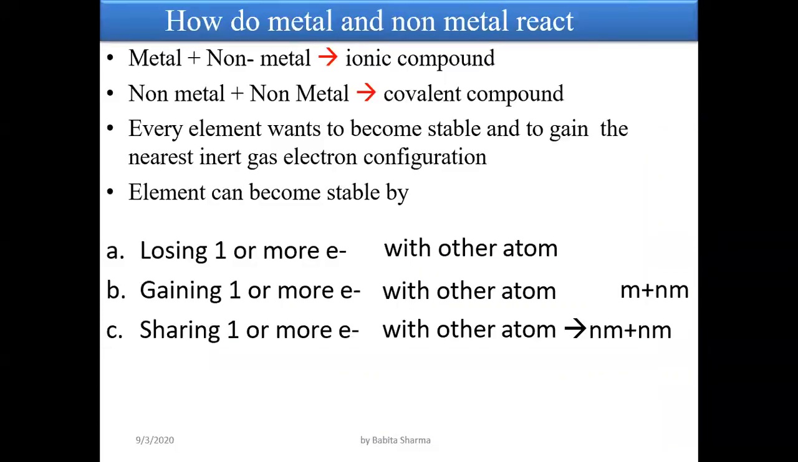Now, how do metals and non-metals react? When a metal reacts with a non-metal, they form ionic compounds. They form ions, meaning positive ions and negative ions. But when a non-metal reacts with a non-metal, they form a covalent compound. Many times a 1 mark MCQ question is asked: what product is formed when a non-metal reacts with a non-metal? Yes, they form a covalent compound. And when a metal reacts with a non-metal, they form an ionic compound. Similarly, when a metal reacts with a metal, they also form ionic compounds.